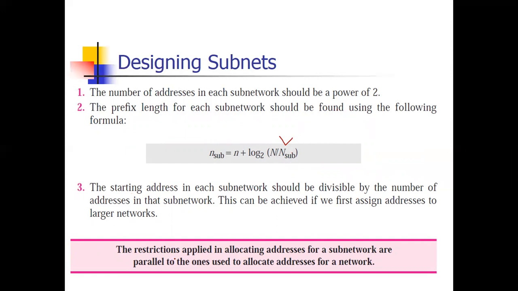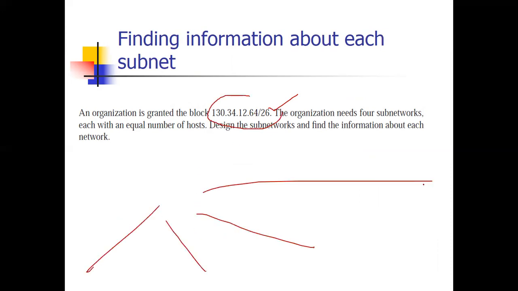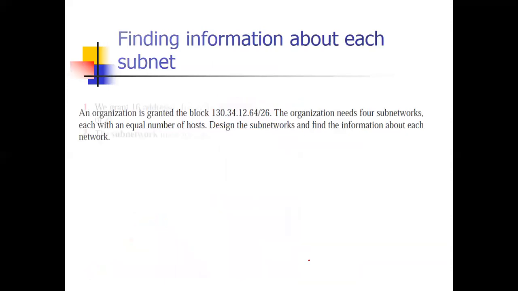So all three restrictions that we impose on the main network are also imposed on the subnet. Now suppose this is a given example. An organization is granted the block 130.34.12.64 with a prefix length of 26. Now the organization needs 4 subnets. This is the given network, but the organization wants 4 networks. So how do we design the subnetworks and how do we find the information of each network? This is an important type of question, asked in almost all universities.